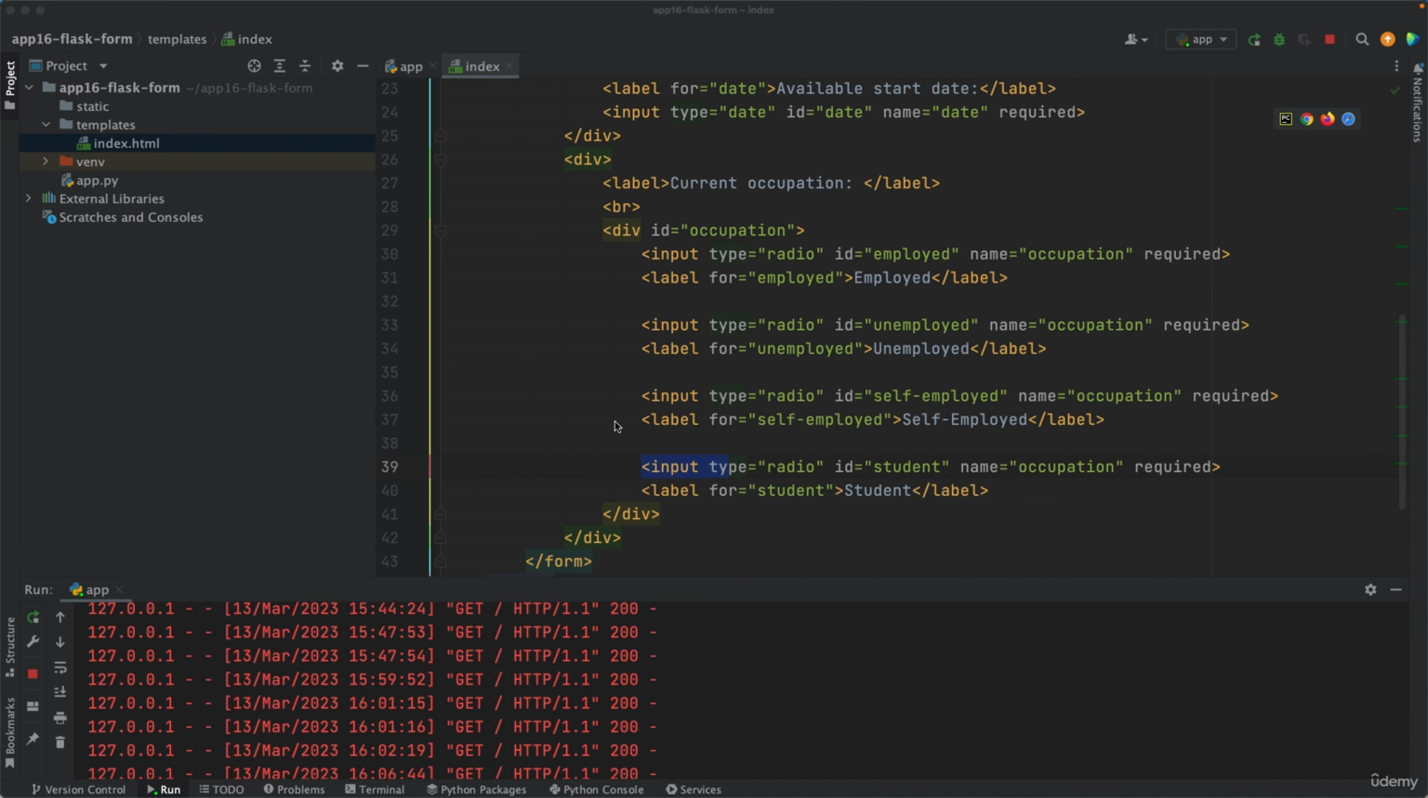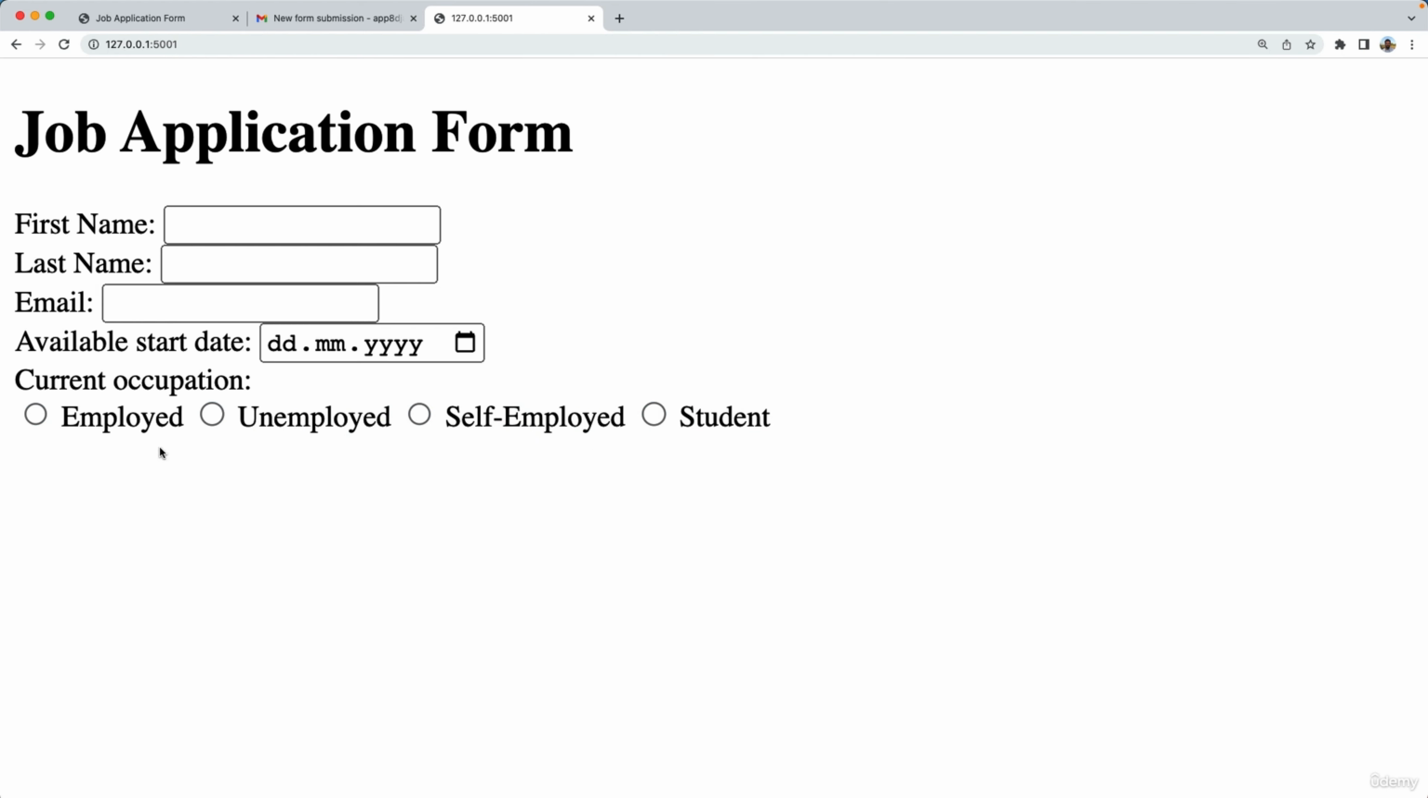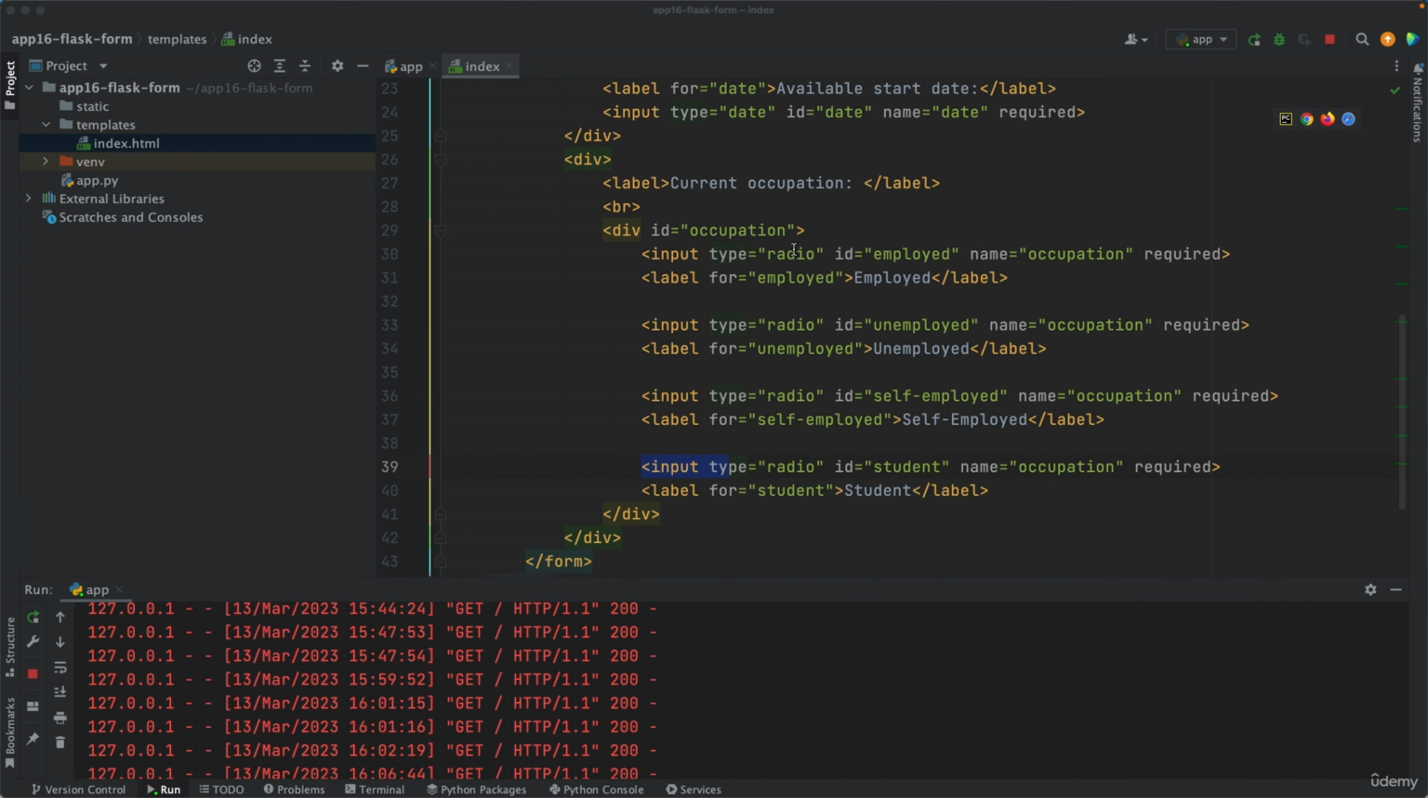So we've got occupation as the ID of the div, occupation as the names of the input elements. And now we go here, refresh, and the user can now select only one of the options, because the options now are grouped together using that trick.